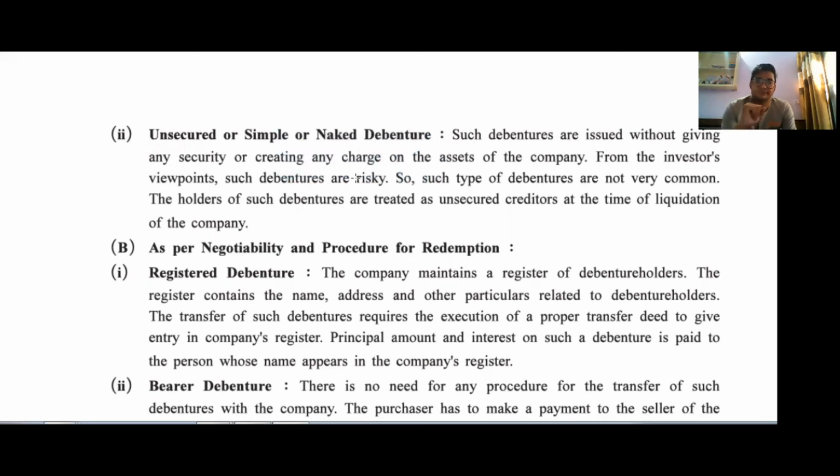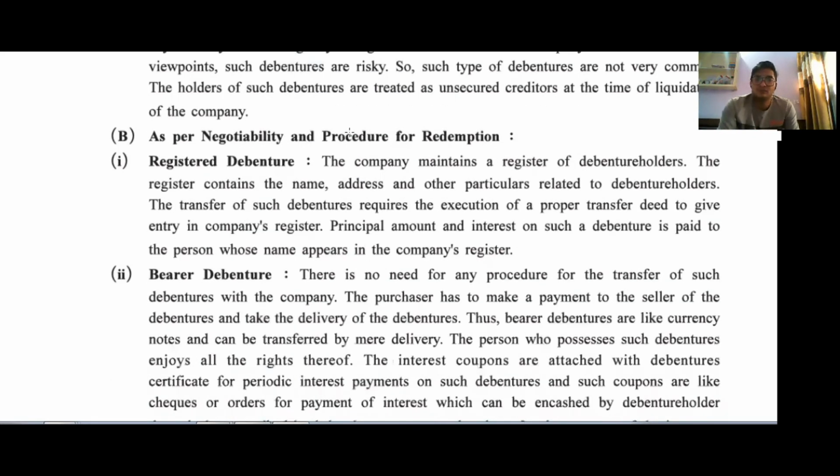Simple. Next, registered debenture. The company maintains the register of the debenture holders. If the company registers the name, address, number of debentures and other particulars of debenture holders, it is called a registered debenture. And on the opposite side, there is a bearer debenture. What is a bearer debenture? In a bearer debenture, there is no need for registration or any kind of evidence or documents. It is like our currency notes.